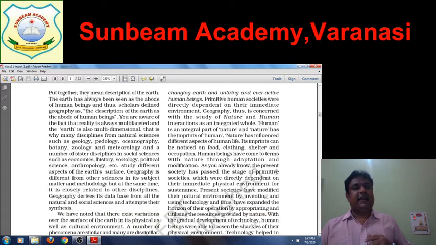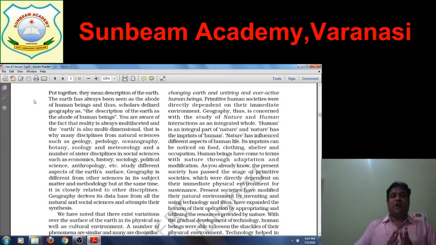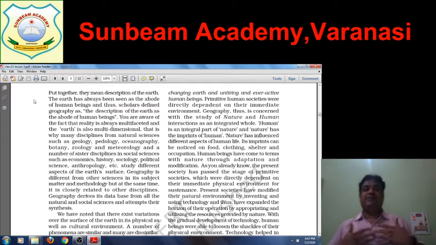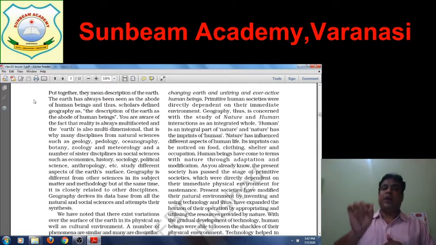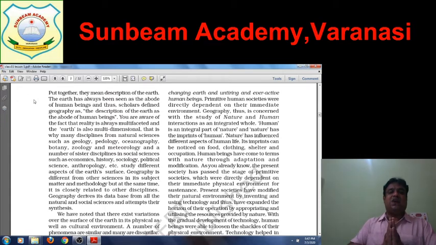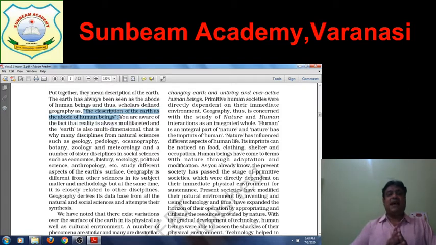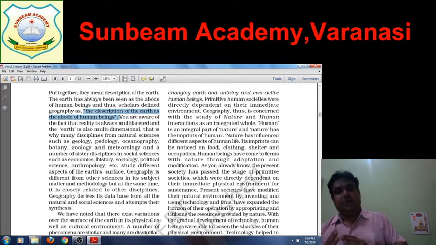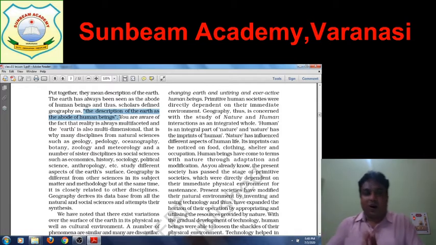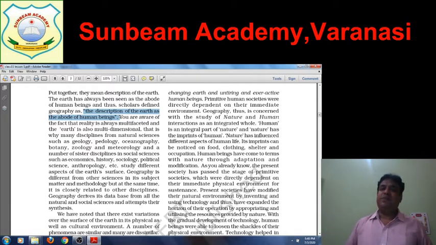Now further you can see that put together they mean description of earth. The earth has always been an abode of human beings. Abode, A-B-O-D-E, is a new word, and abode means home. Abode means home of human beings, and thus scholars define geography as the description of earth as the abode of human beings. So what is geography? Geography is a simple description of the earth as abode or home of human beings.